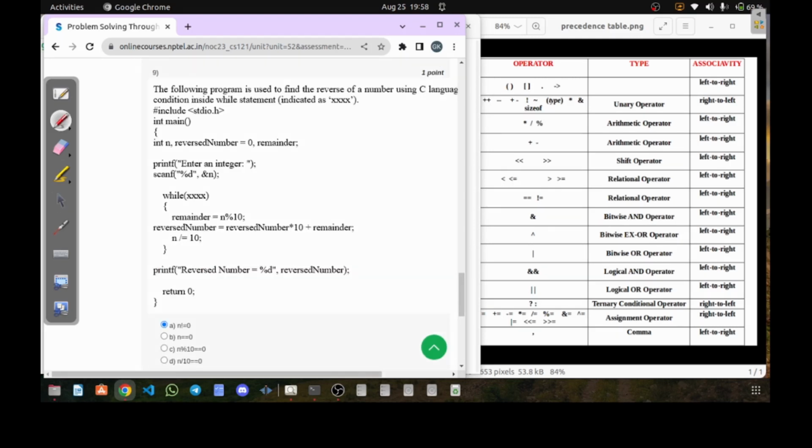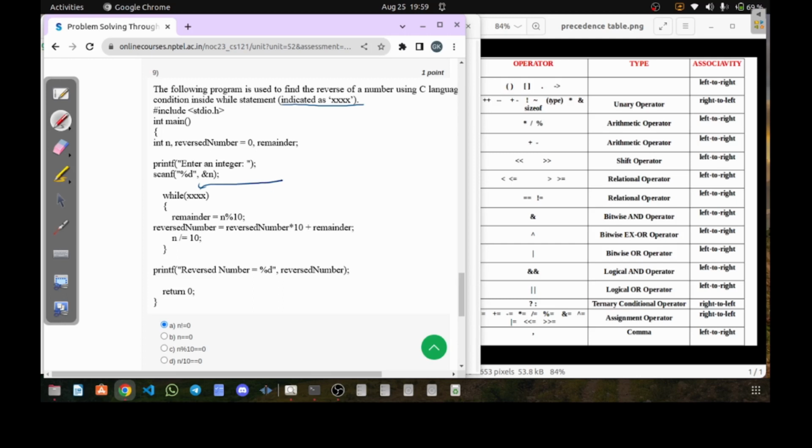Now let's look at the next question, that is question number 9. Question number 9 says the following program is used to find the reverse of a number using C language, and inside that somewhere a section is written as XXXX, so you have to fill it, and you can recognize this section is present here.